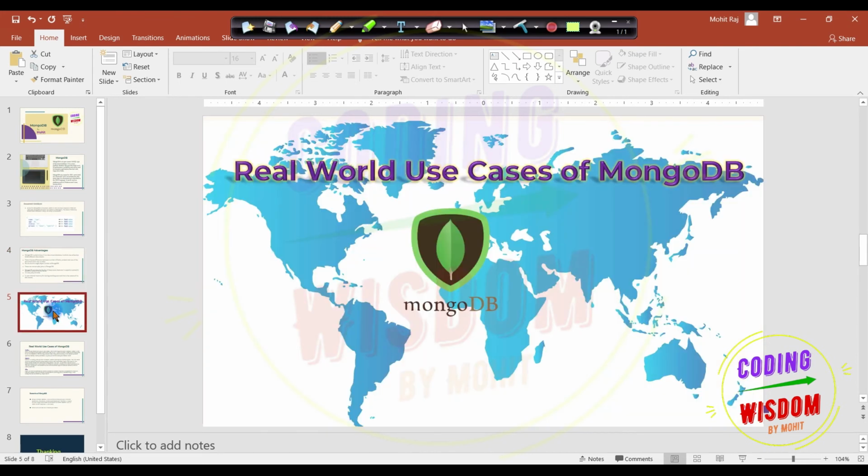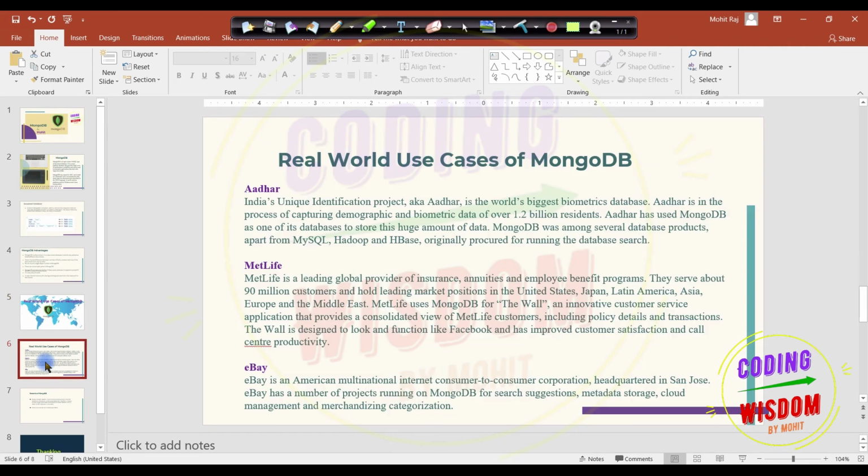Next is real world use cases of MongoDB. So I have listed some applications. First for India, Aadhaar card, the Aadhaar database. India's unique identification project, known as Aadhaar, is the world's biggest biometric database. Aadhaar is in the process of capturing demographic and biometric data of over 1.2 billion residents. MetLife and eBay are both using MongoDB partially or completely. It means that apart from traditional databases like MySQL and Hadoop, companies are using MongoDB for fast access.